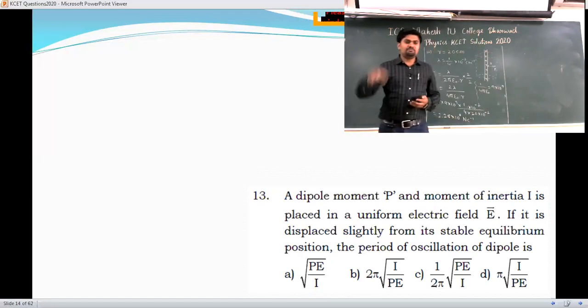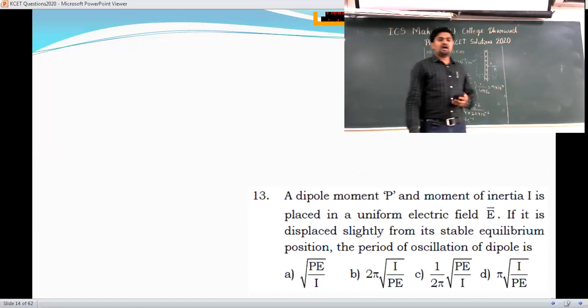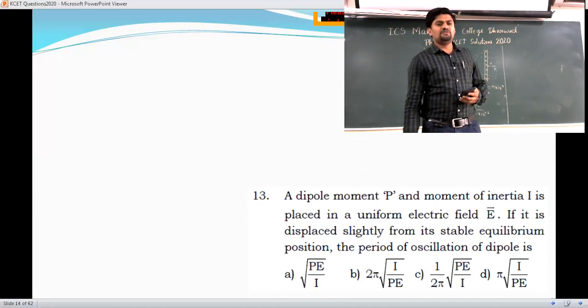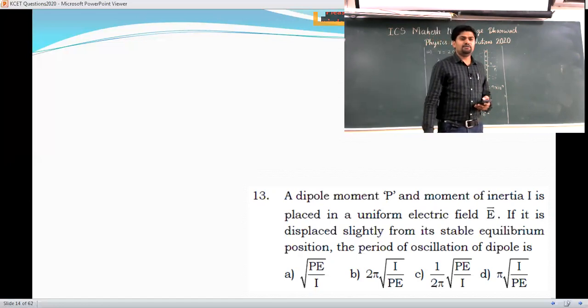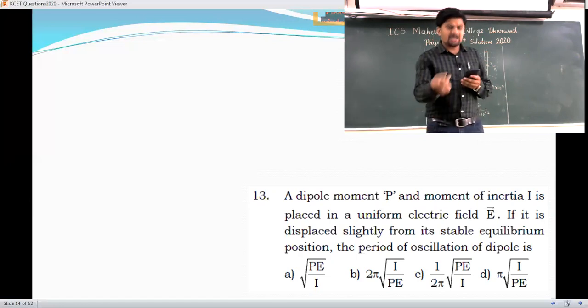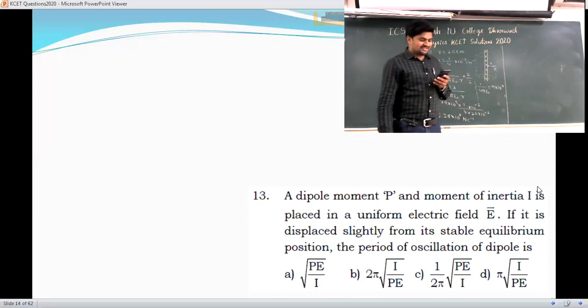If it is kept in a magnetic field, then T is equal to 2 pi root of I by MB. But here it is an electric field, so T is equal to 2 pi root of I by PE. Option B is your answer. So it is a direct question. Okay, let's see the next one.